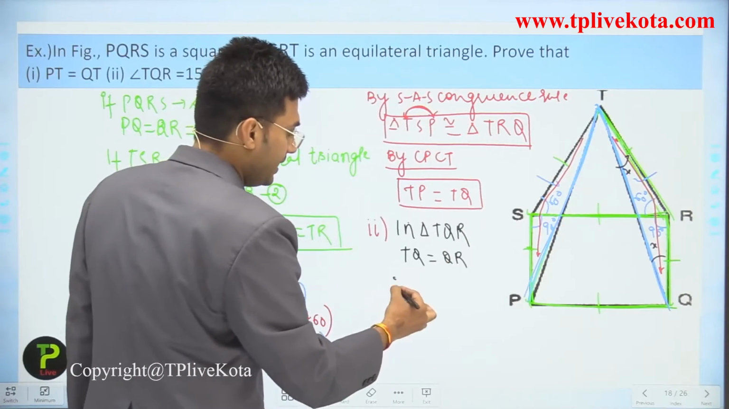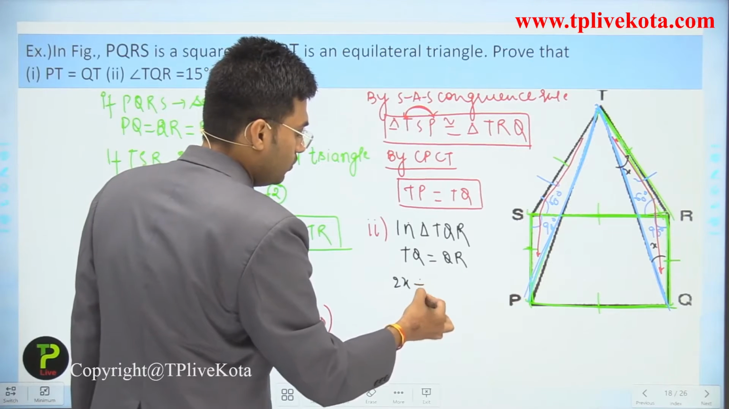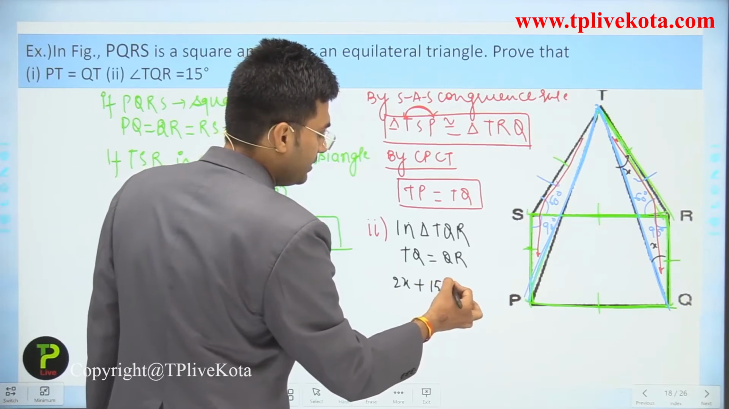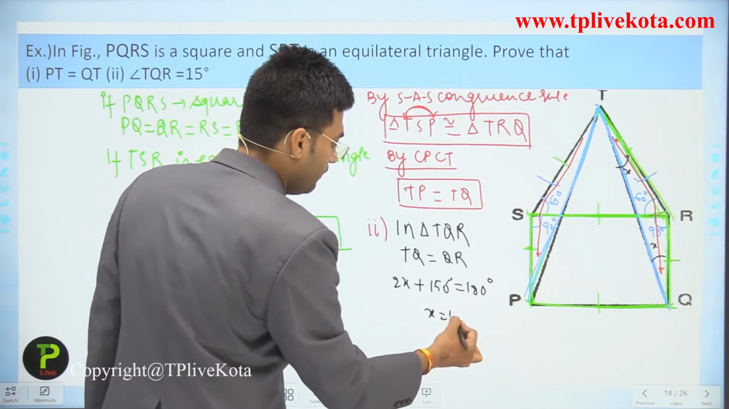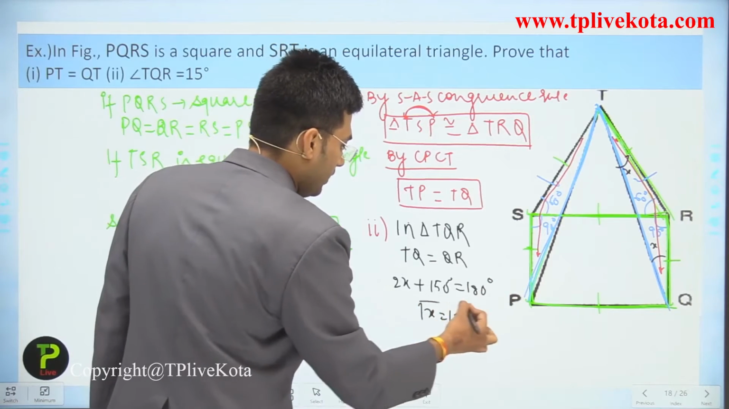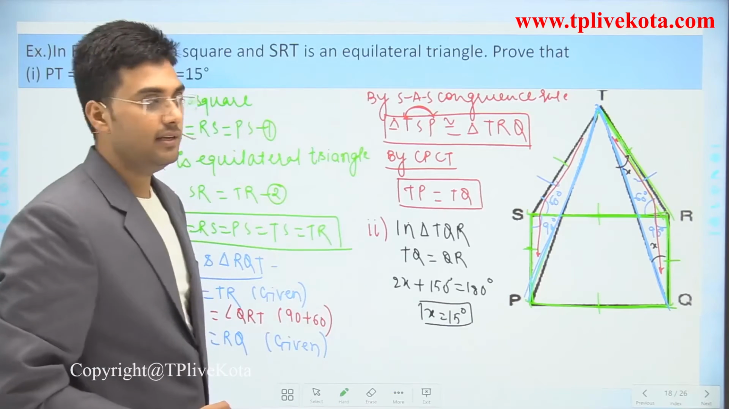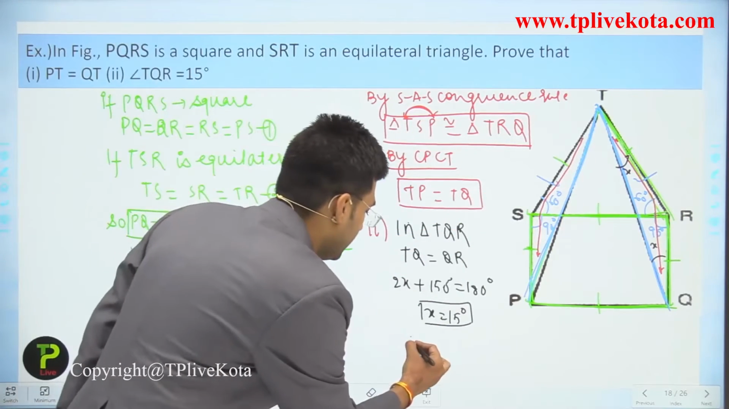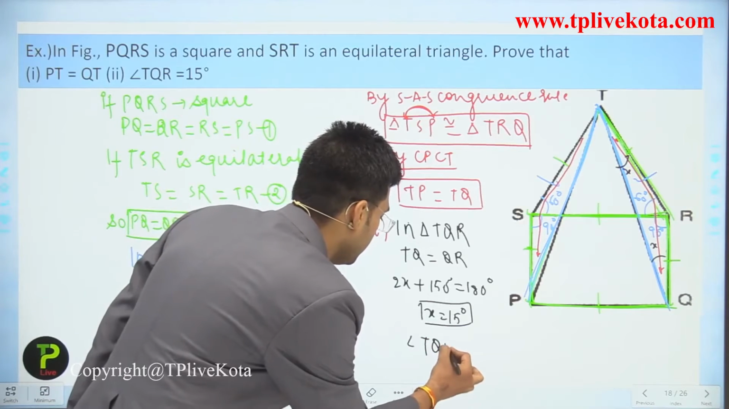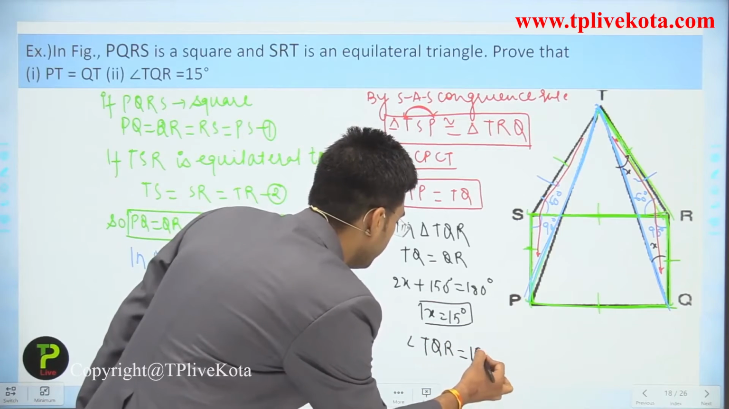So we can say that 2x plus 150 is equal to 180 degrees. So the value of x is what? 15 degrees. So if the value of x is 15 degrees, then we can say that angle TQR is equal to 15 degrees.